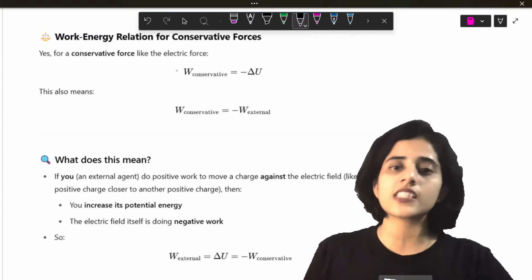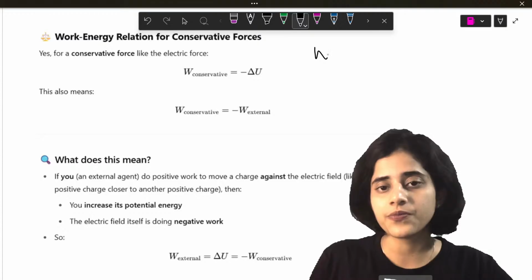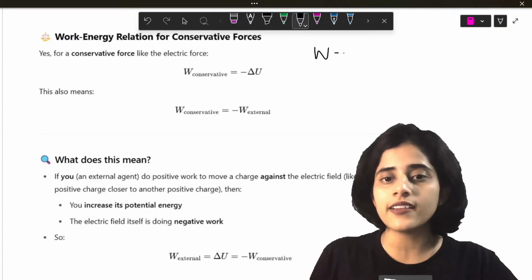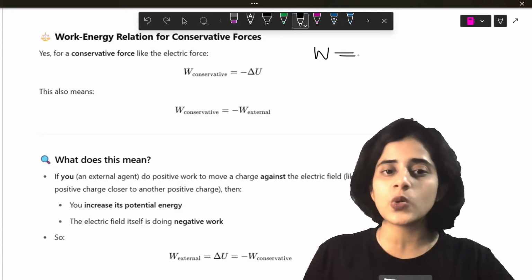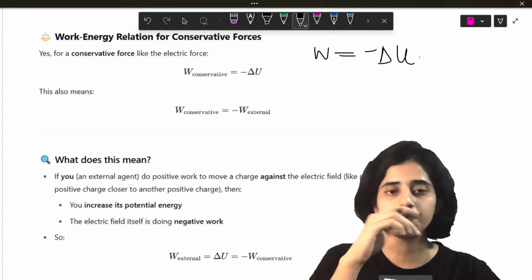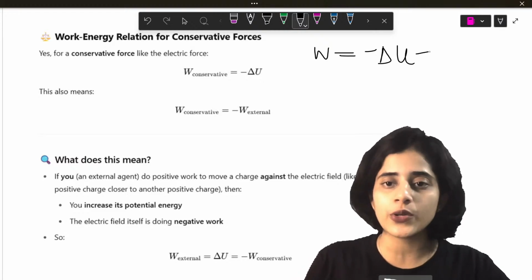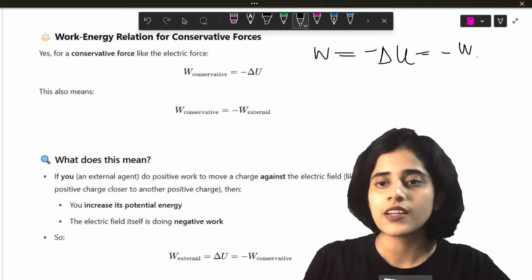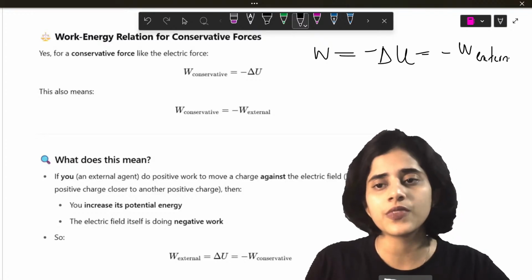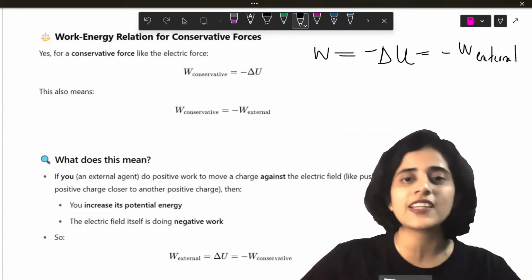So for any conservative force like electric force, the work done is always going to be equal to the negative of the potential energy. And this is also equal to the negative of the external work done. Now you might be confused about what I am saying. I'll explain it clearly to you.